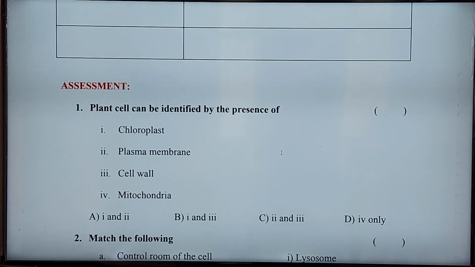Okay, dear students, now I would like to check your learning process, so I would like to give some assessment. Please carefully read these questions and kindly recognize the correct answer. The first question is, plant cells can be identified by the presence of chloroplast, plasma membrane, cell wall, mitochondria.